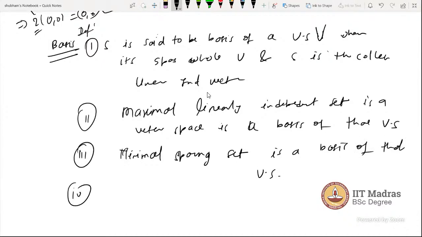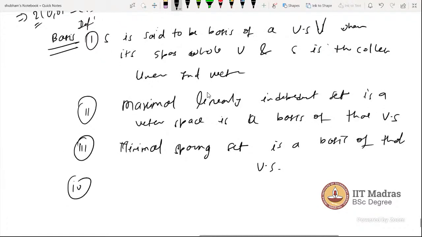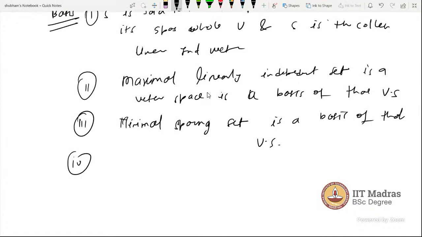If you have any other definition for a basis, tell me. Can it be a minimal linearly dependent set? No, minimal dependent is not a basis.